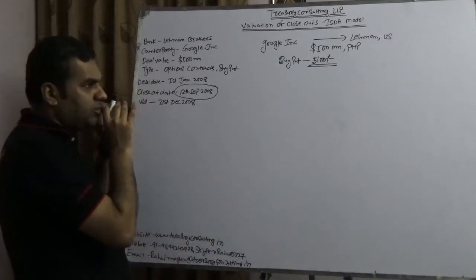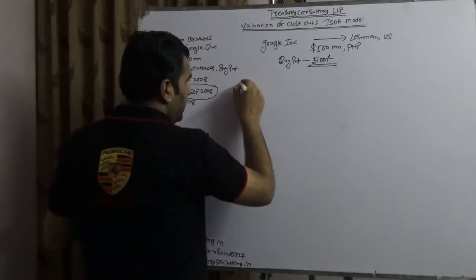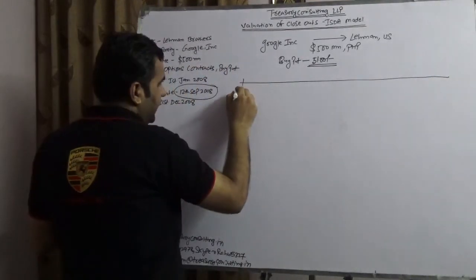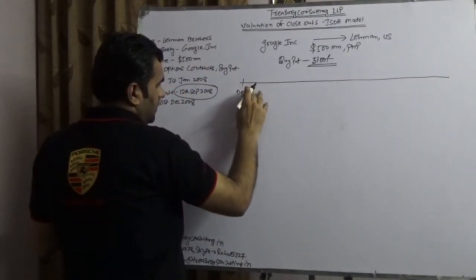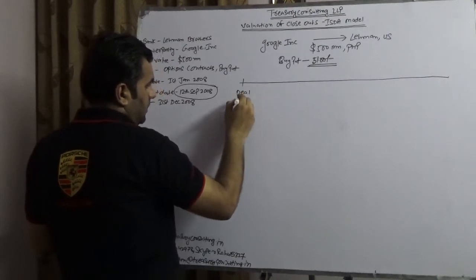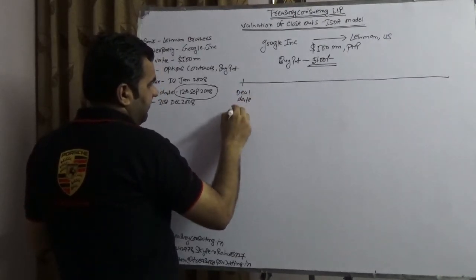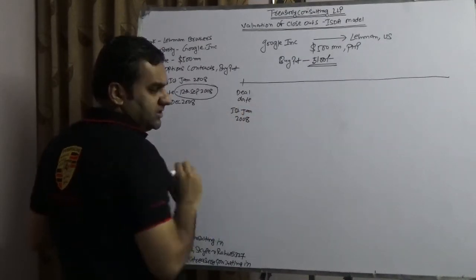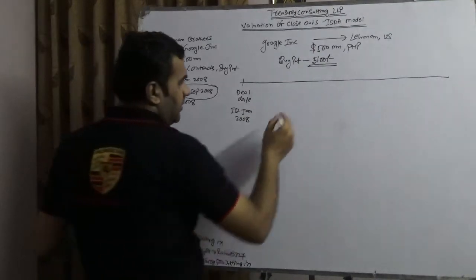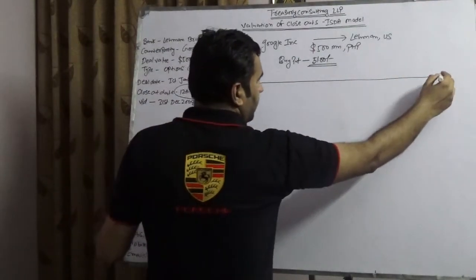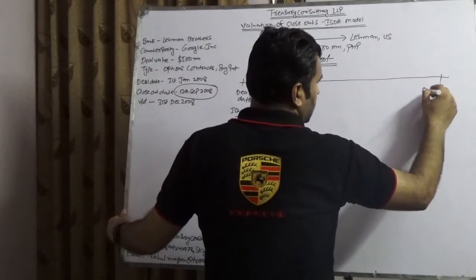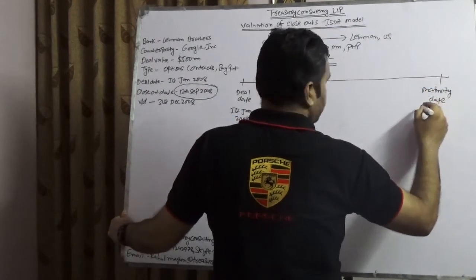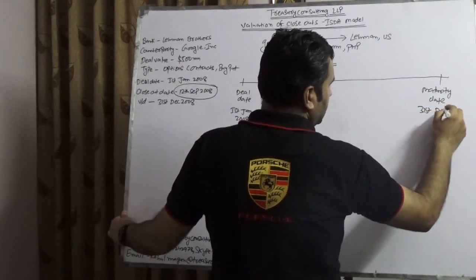So let me draw out our timeline here. This is the deal date, which is 1st January 2008, since we are going one level back. This is the maturity date, or value date in our foreign exchange language, which is 31st December 2008.